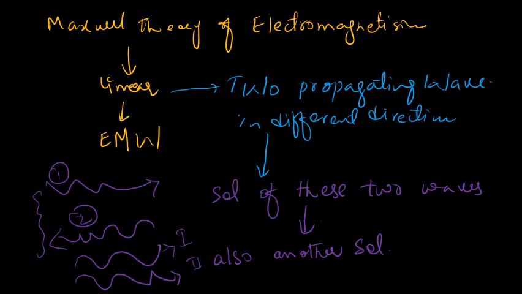In fact, we can add any number of solutions and still find another solution. So this is the beauty of linearity. Whenever the equation is linear, it is very easy to add up two solutions to get another solution. We can add any number of solutions to get another solution. This is the property of linearity.